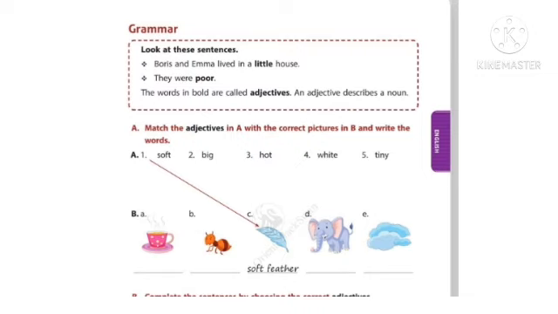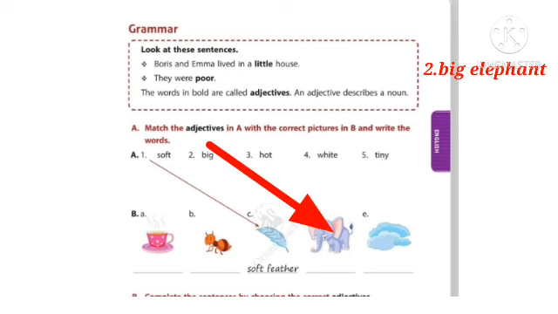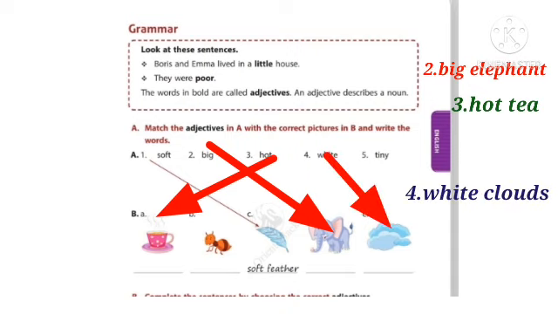Second one is ant, third one feather and fourth one D, elephant and fifth one E, clouds. Now we want to match the adjective in column A with the pictures in column B. They are already given one example. First one soft, feather. Second one big. Which is a word? Yes, big, elephant. Third one hot. Yes, hot, tea. Fourth one white. Yes, white, clouds. And fifth one tiny, ant.